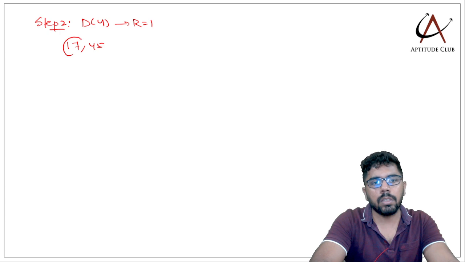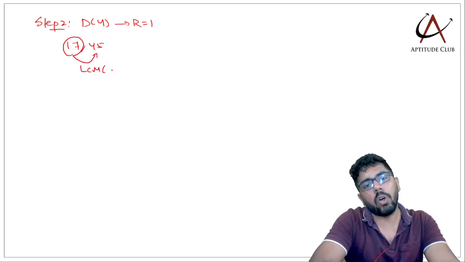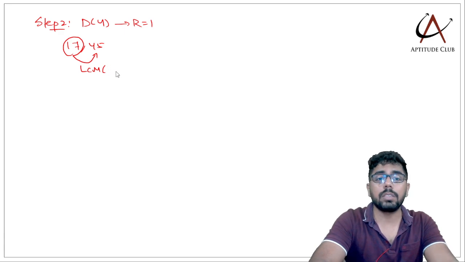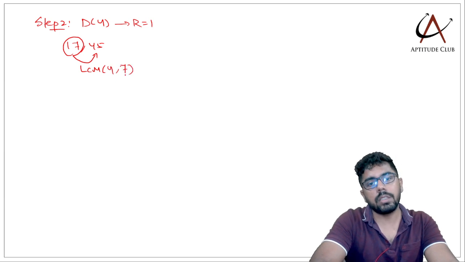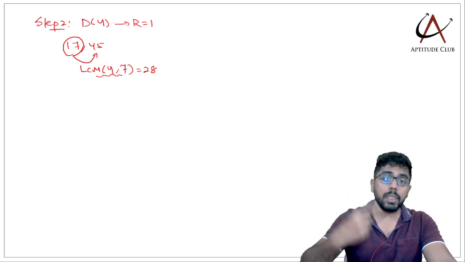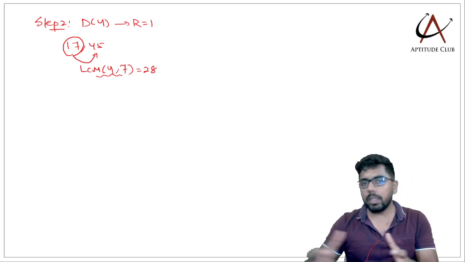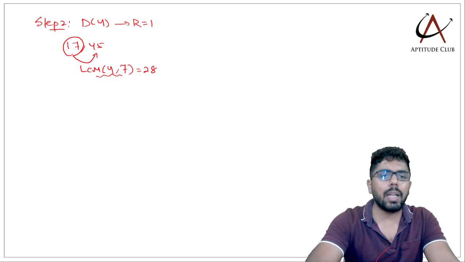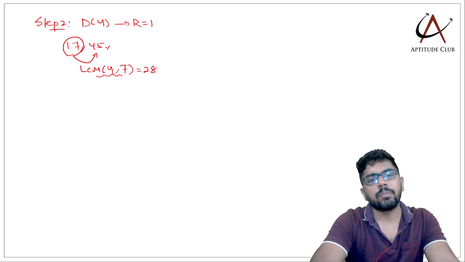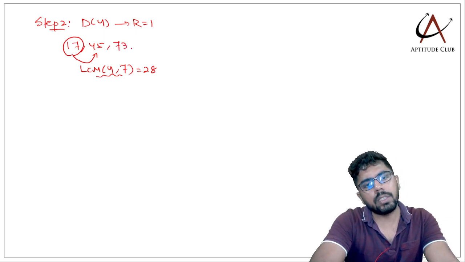All I need is the first number, and the second number will automatically come after a gap of the LCM of the divisors that you have considered. I have considered divisor 4 and divisor 7, so the LCM of 4 and 7 is 28. So my subsequent numbers will automatically come in a gap of 28. I don't have to write so many numbers, just the first number. 17, 45, then add 28, I'll get 73.